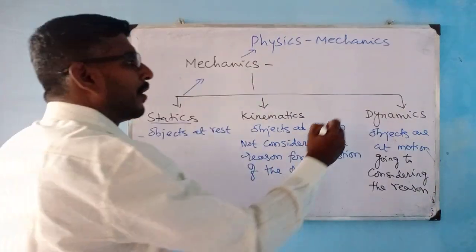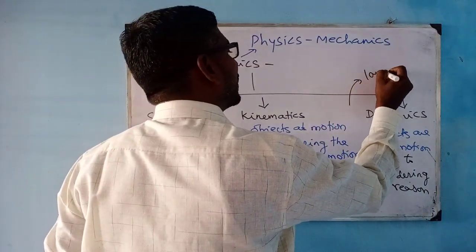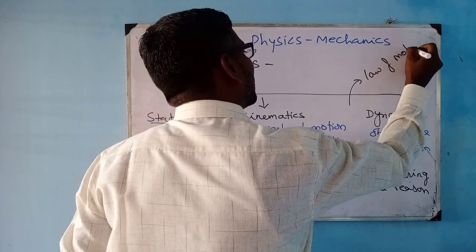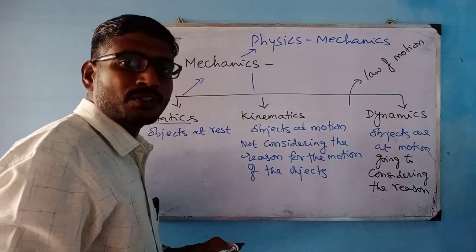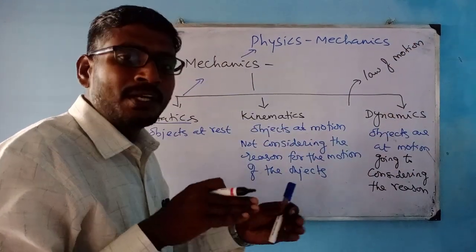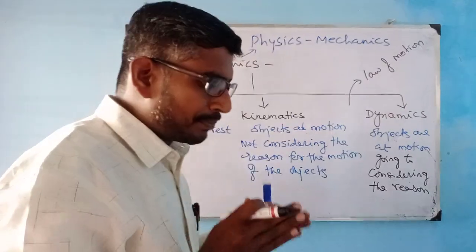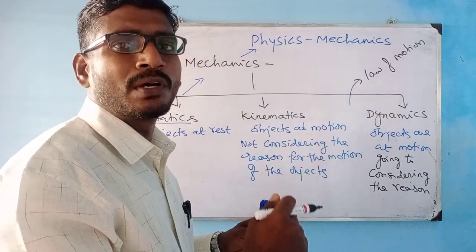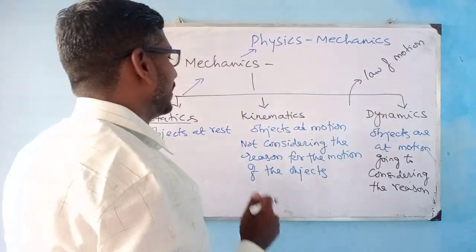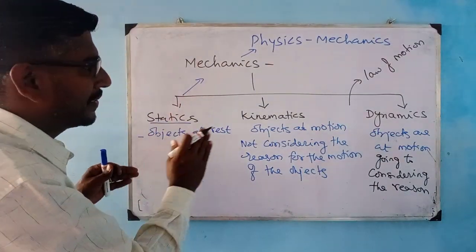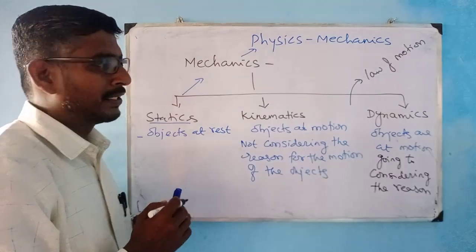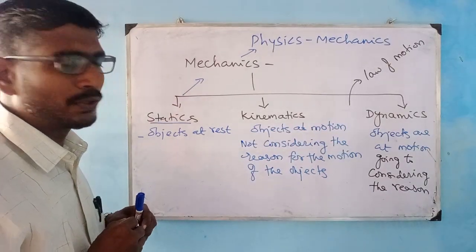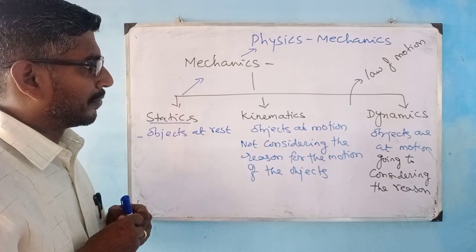In dynamics, all your laws of motion, because the major factor is force. Force is going to act on a particular object to make its position change from one place to another. Only then you call the body in motion. So in mechanics we have statics, kinematics and dynamics. These are the three different areas we are going to talk about.